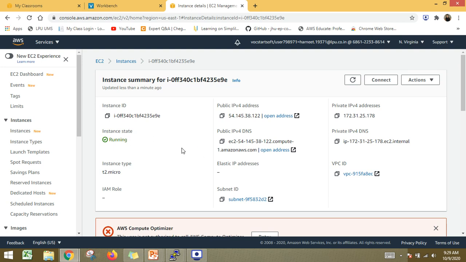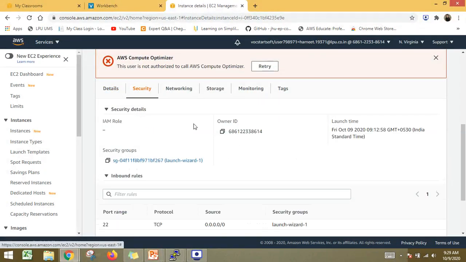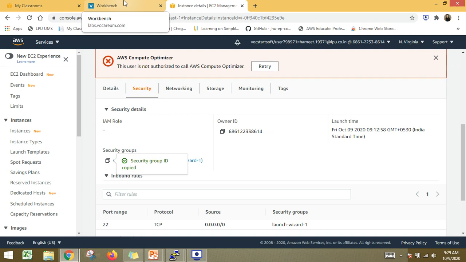For this instance, the very first aspect is to get its security group. So this is the security group number. Let me copy that, because I have to create a new security group here. By default, all the settings in this instance are default settings. I launched the instance without making any changes. I have simply opened the instance and copied its security group ID.